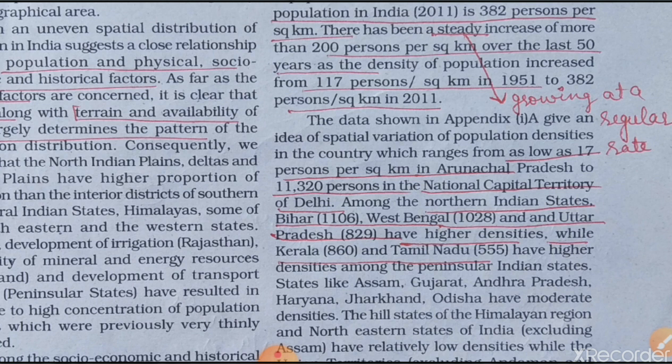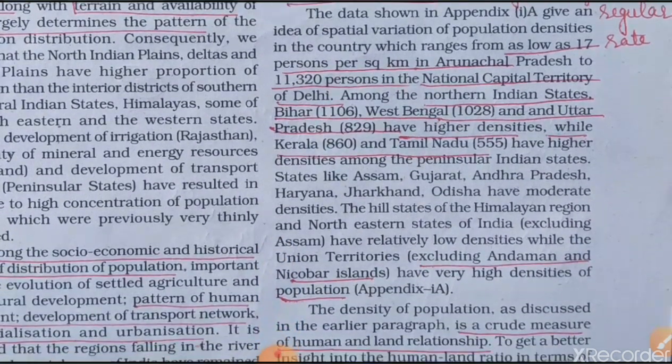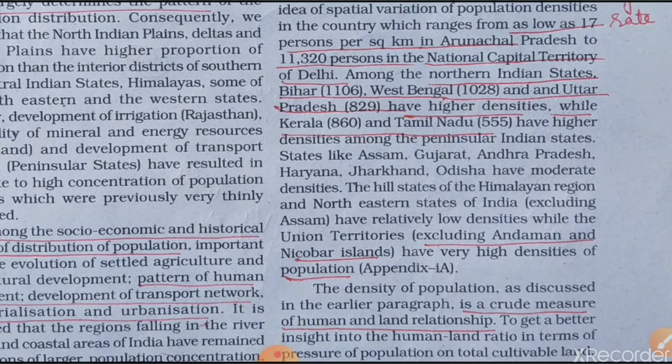Among the northern Indian states, Bihar has 1106 persons per square kilometer, West Bengal 1028 and Uttar Pradesh 829, while in Kerala it is 860 persons per square kilometer, and in Tamil Nadu the population density is 555. In India, the northeastern states have low density areas.